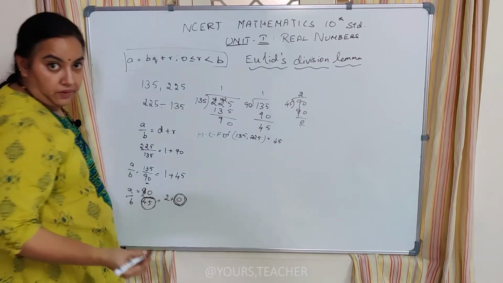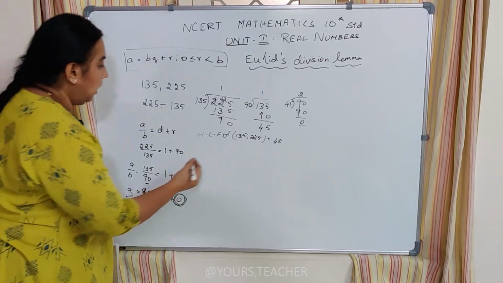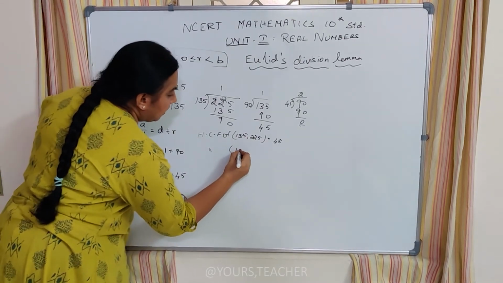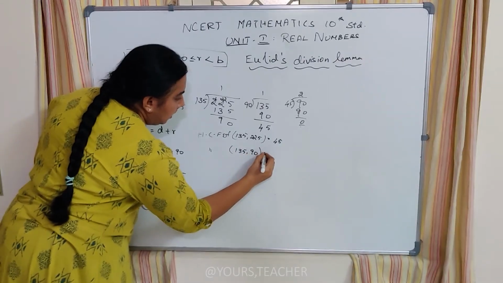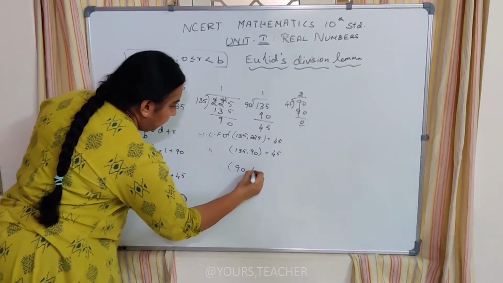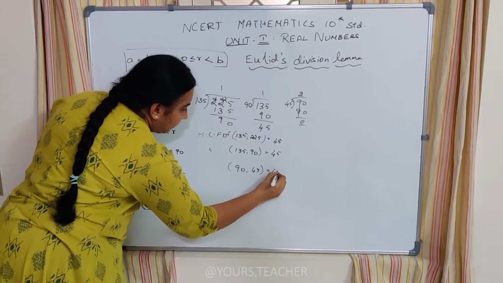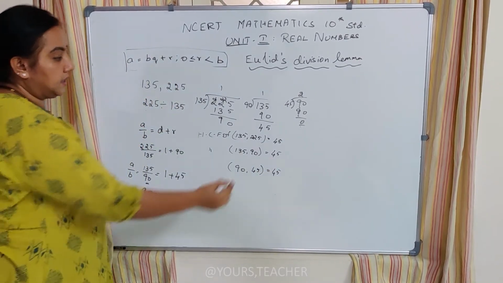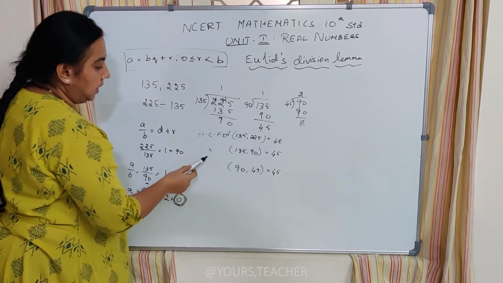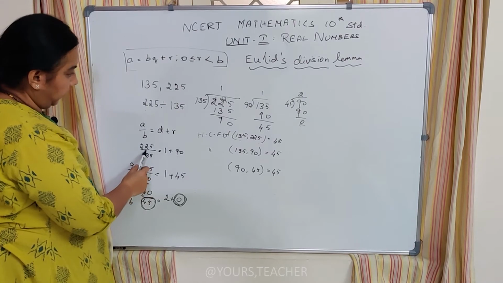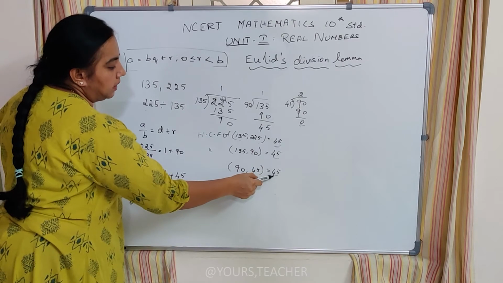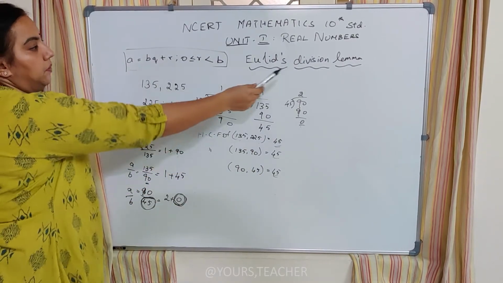That is the question given to find HCF. But also HCF of 135 and 90 is also equal to 45, and HCF of 90, 45 is also 45. So it's not only the HCF of these two numbers, for every step, whatever numbers we have used in every step, 45 becomes the HCF. This is the speciality of Euler's division lemma.